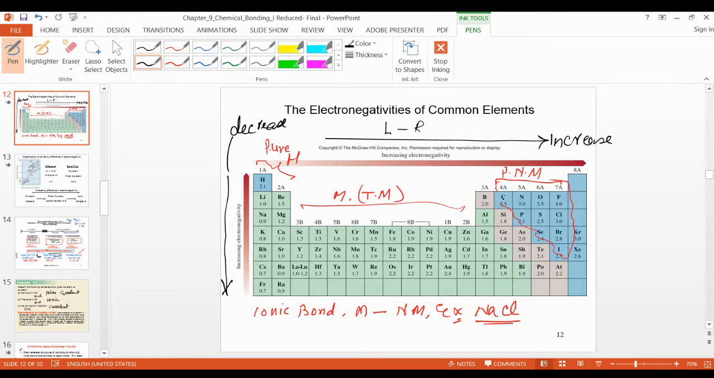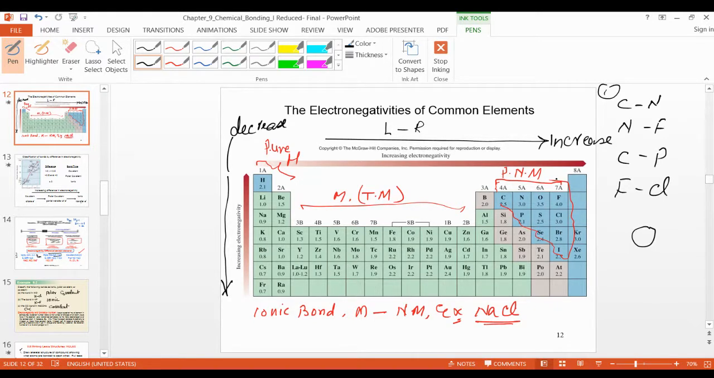Any atom on the left has less. Suppose I take an example here: carbon, nitrogen; nitrogen, fluorine; carbon, phosphorus; and fluorine, chlorine. Tell me now, which one will be the central atom in the first case? The carbon, because it's least. Yes, because it has less electronegativity. So carbon will be your center and the other atom will be around the carbon.